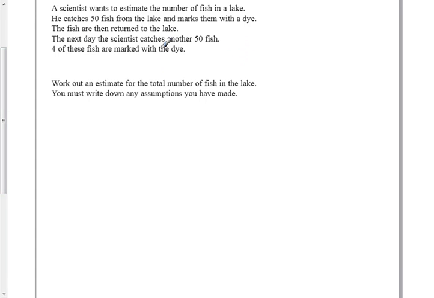Well, after he'd caught them and dyed them, when he caught them again, assuming it's a random sample, assuming it was all mixed up, and none of the dye had washed off, then 4 out of 50 of the population had dye. Of the total population, 4/50, or 8%. Okay? But we know the proportion of the ones out of everyone in the lake that were caught, only 4 of them came out with dye, so that means 8% of the lake had dye in it.